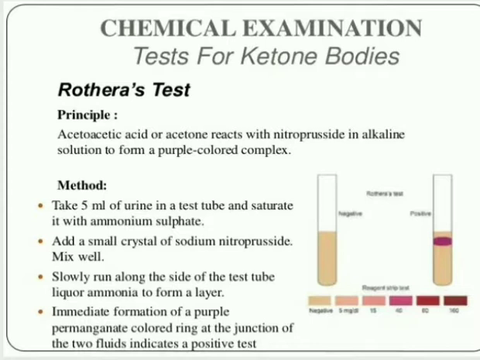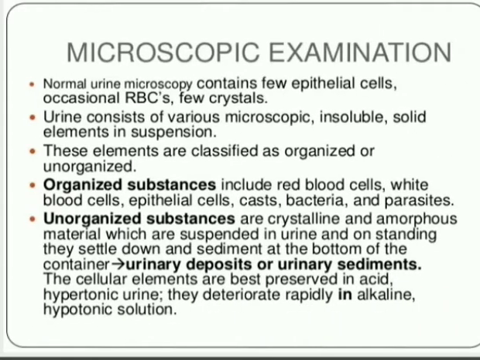And after that, slowly run liquid ammonia along the side of the test tube to form a layer. Immediate formation of a purple permanganate colored ring at the junction of the two fluids indicates a positive test, okay. In a positive test, there is a purple permanganate colored ring at the junction of the two fluids. That is a positive Rothera's test.